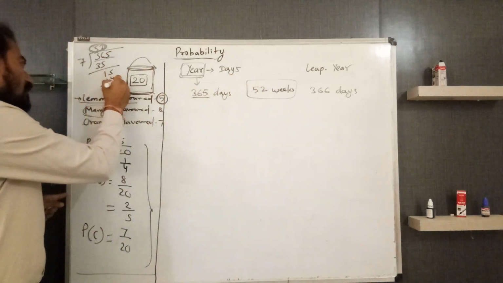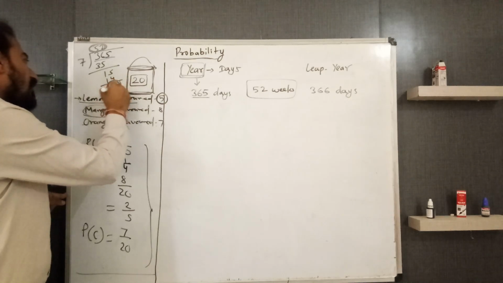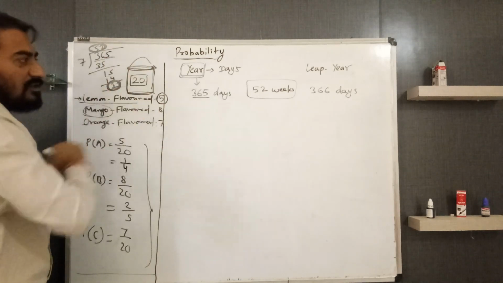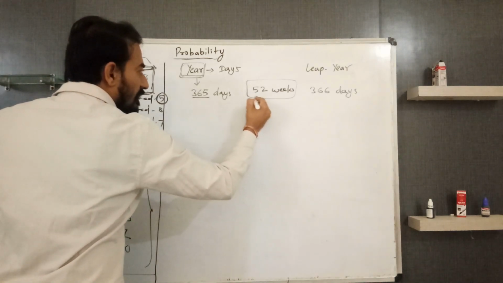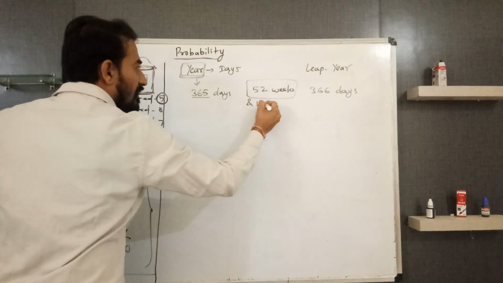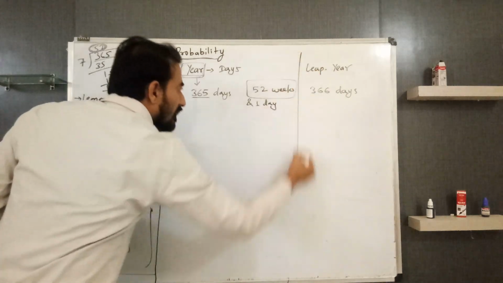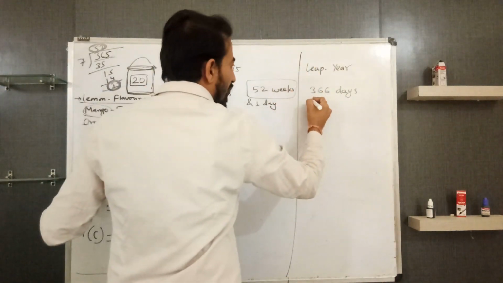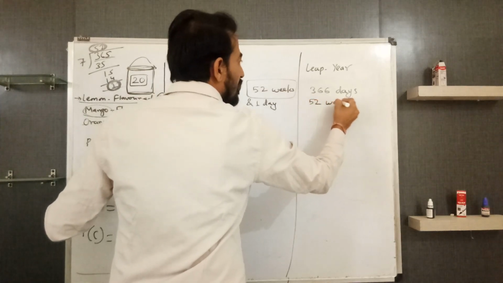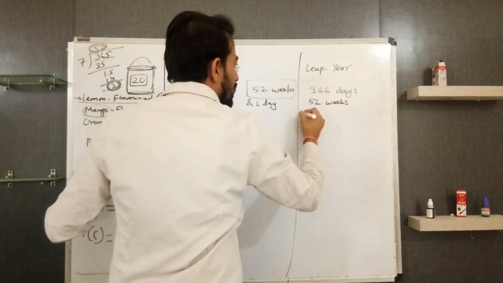So to find the probability of 53 Sundays, this extra 1 day, 52 weeks and 1 day. Here we have 366 days, means here what will we have? 52 weeks and 2 days.